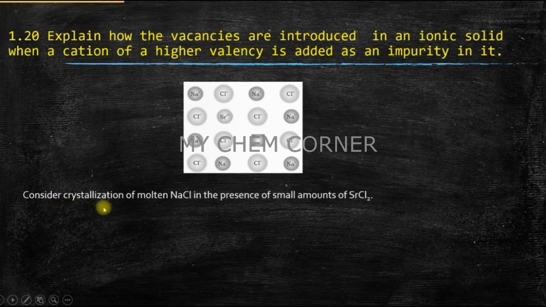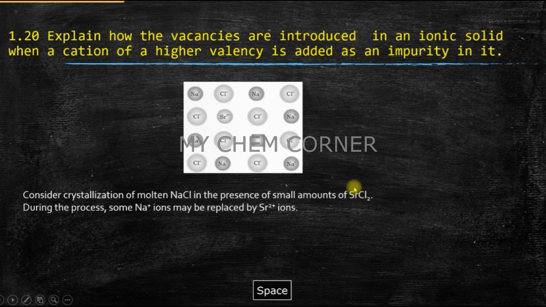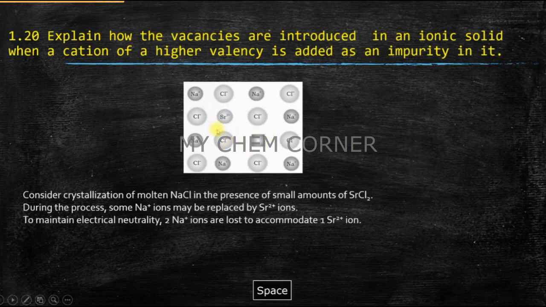So here what we're going to do is consider crystallization of molten NaCl with small quantities of strontium chloride. Now remember, Na is with a +1 charge, strontium is with a +2 charge. So during the process, what will happen? Some of the Na atoms are going to be replaced with a strontium atom. So to replace one strontium atom, you need to remove two sodium atoms because the oxidation number of sodium is +1, whereas strontium is +2. So two sodium atoms need to come out to accommodate one strontium atom.